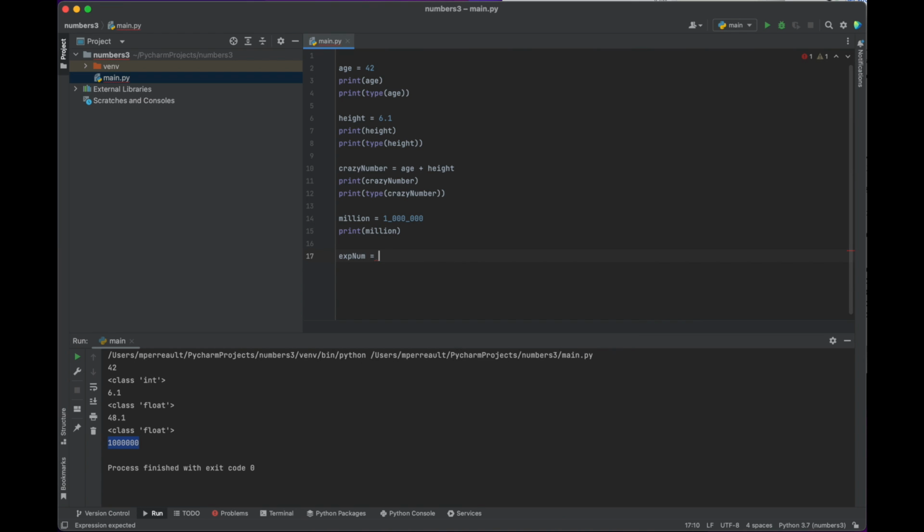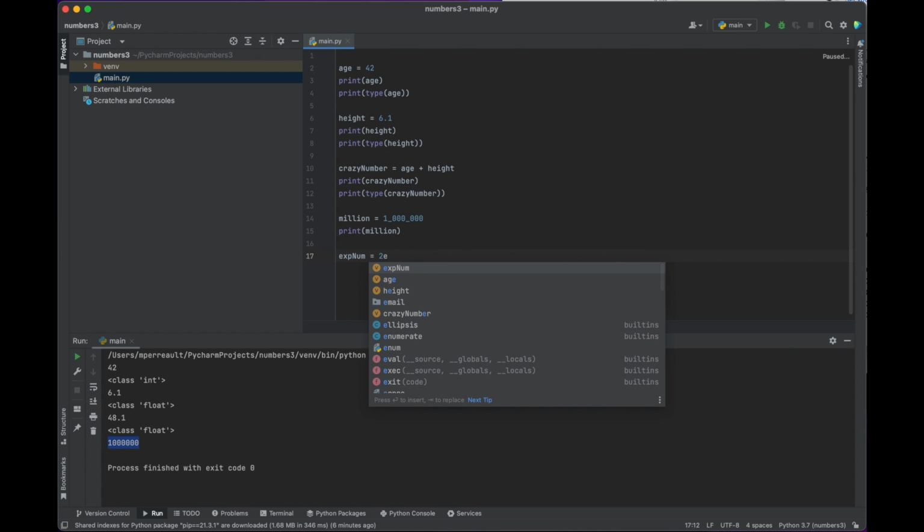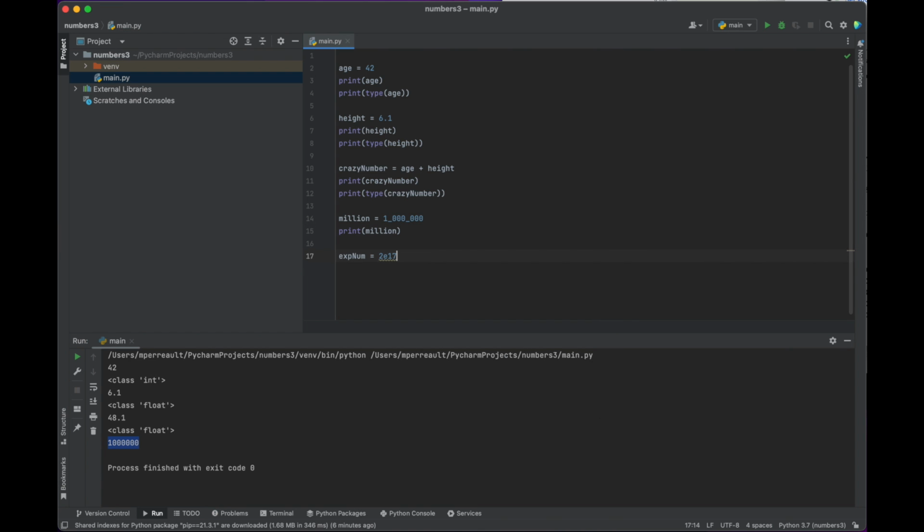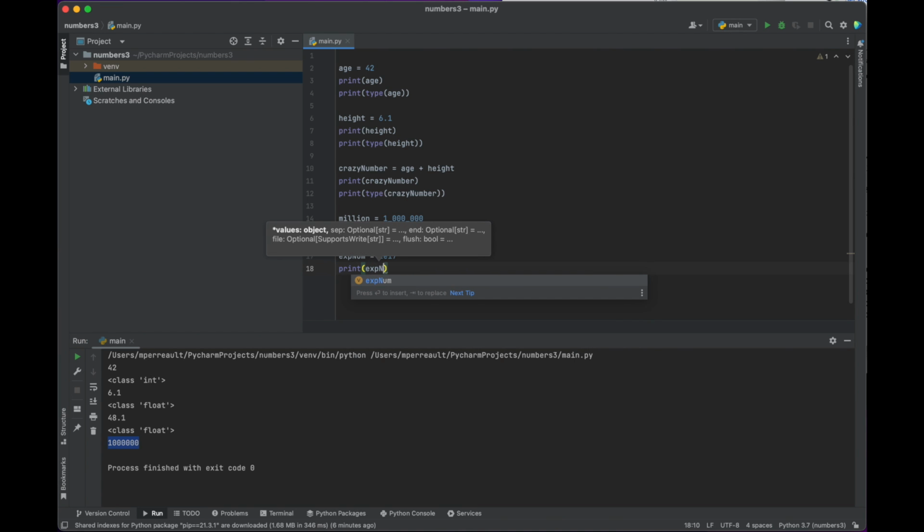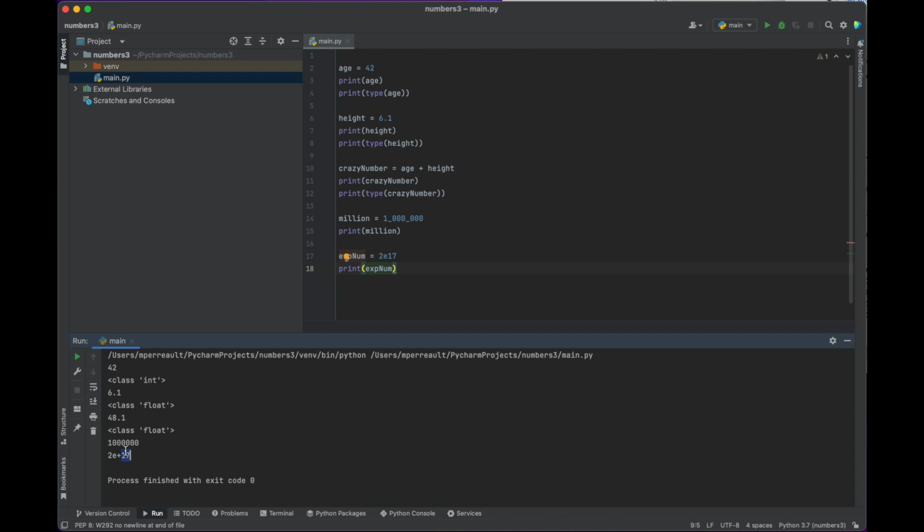And the way we do that, we could say like 2 to the power of 17. Print that out. And it prints it back the same kind of way that you might see that notation on your calculator. What if we said 6? What does that do? Smaller number. There we go. So when we print out a number that is a little smaller, so that's 2 million, I think. Yep.